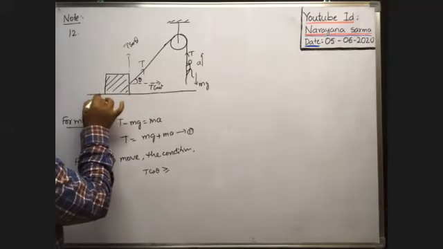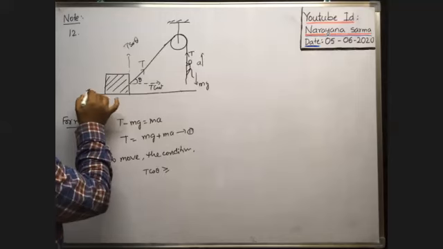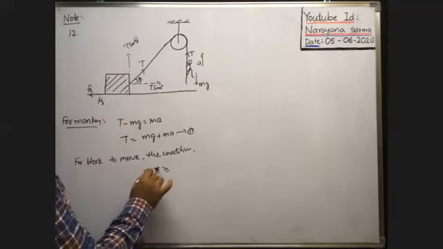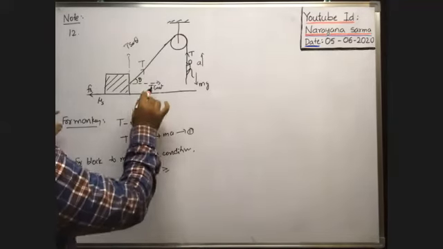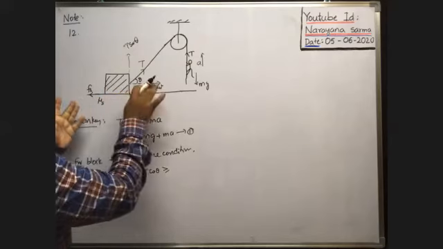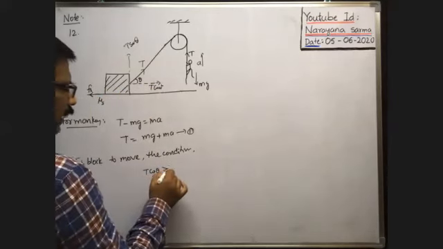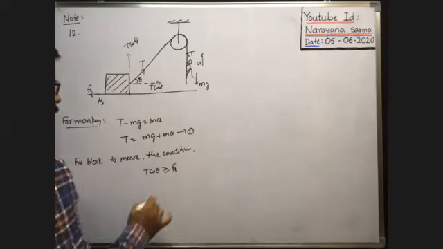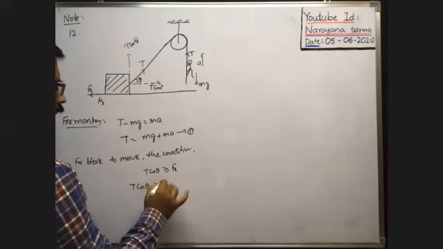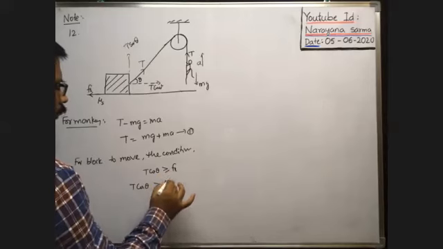At the same time, friction opposes the motion in the backward direction. So limiting friction acts in the backward direction. Whenever T cos theta is equal to FL, the block tends to slide. If it is greater, it slides. That's why T cos theta must be greater than or equal to limiting friction FL, which means mu s into the normal reaction.